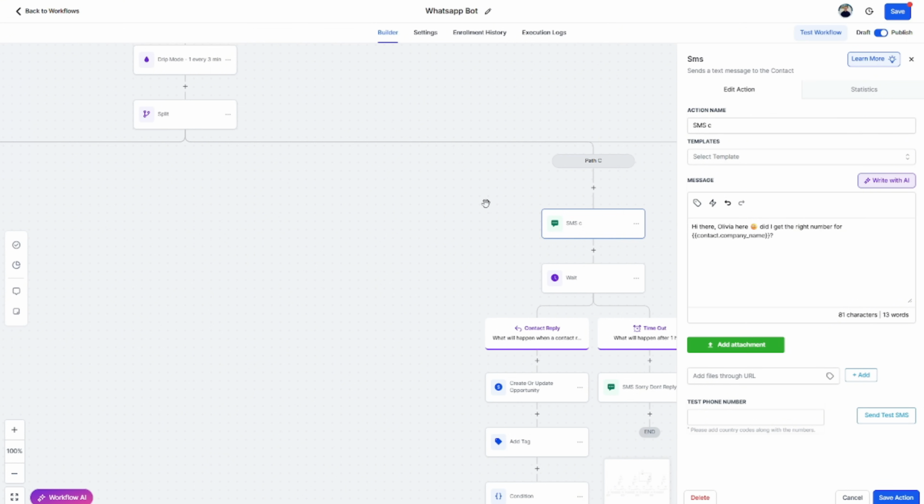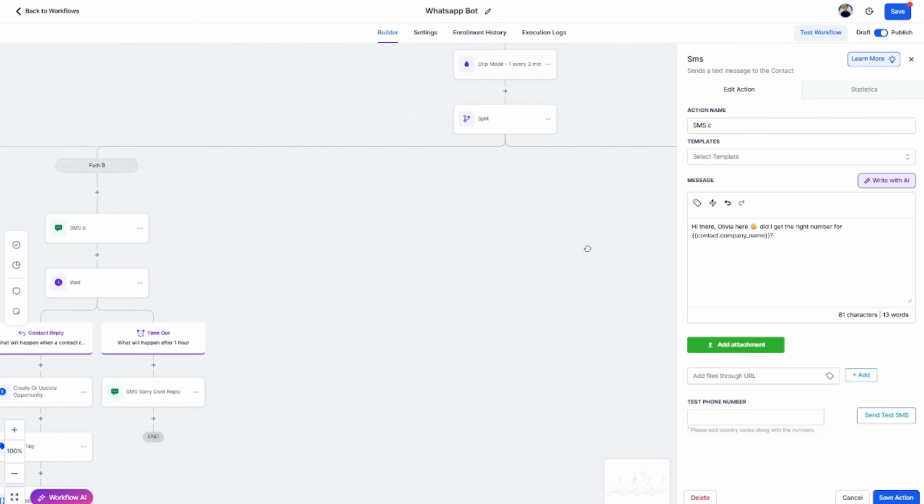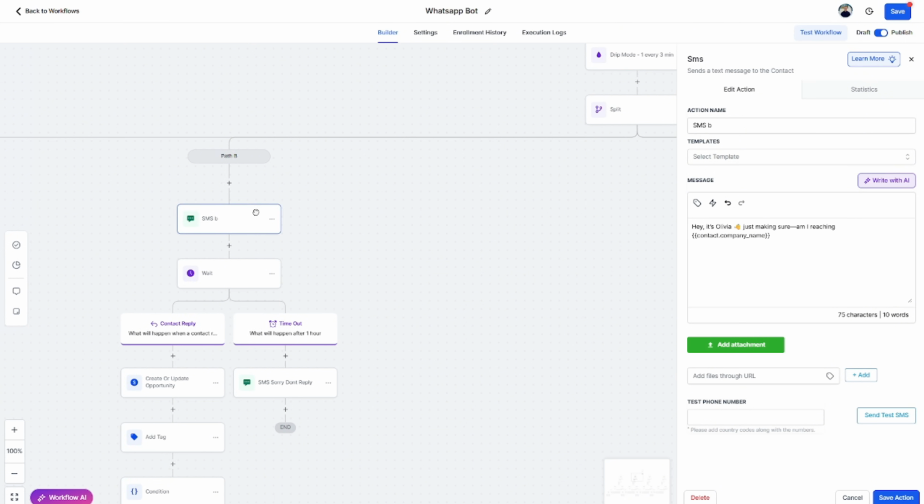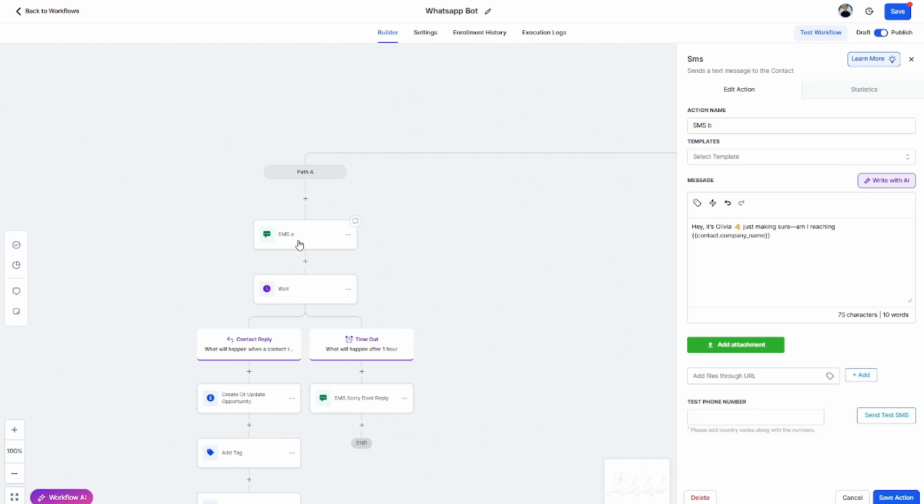Now, the good thing, when you send SMSs, do not use emojis because they take up that characters. But we can't do it here because we're on WhatsApp. So message B and then message A. So just different copies, looks a bit different. So it's not the same message you send out 700 times through the day, for an example.